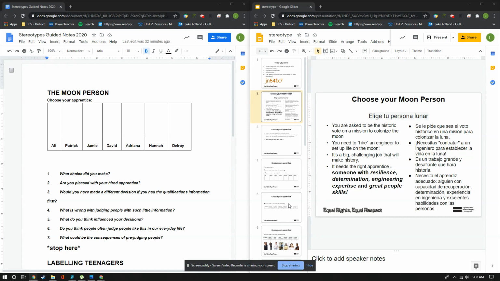So this is going to start out our Asian art unit. And what I like to do when we start out our Asian art unit is talk about stereotypes, since that seems to be a thing that comes up a lot when we talk about Asian art. So what I need you to do to be able to follow along with the lecture as you're filling out the notes is to be able to split screen so that you have the stereotype notes on one side of your screen. And obviously, I'll be using the presentation, but in your case, you'll be using the video.